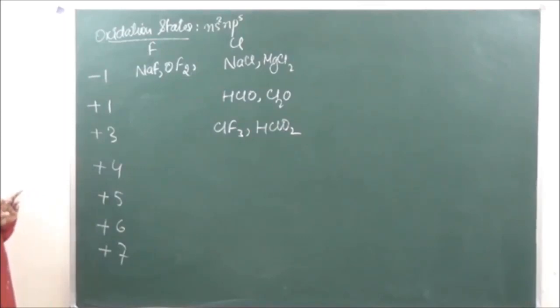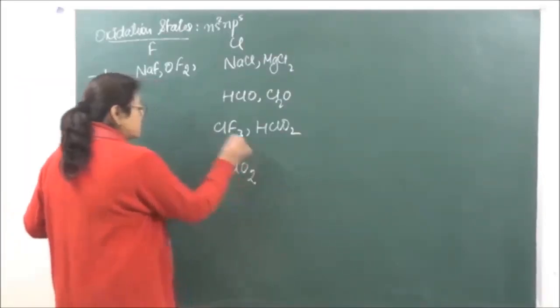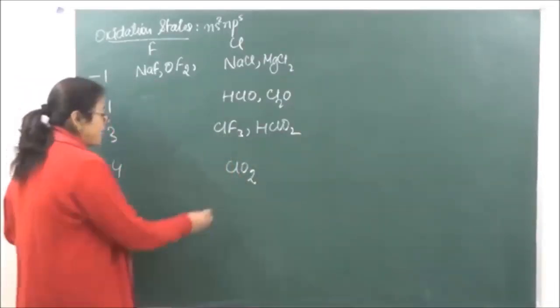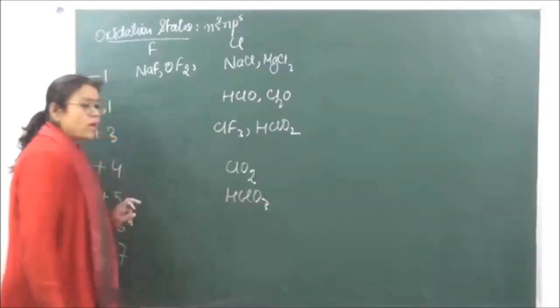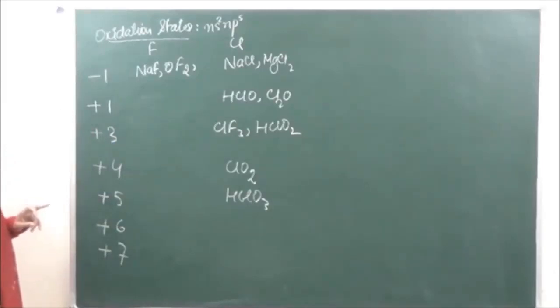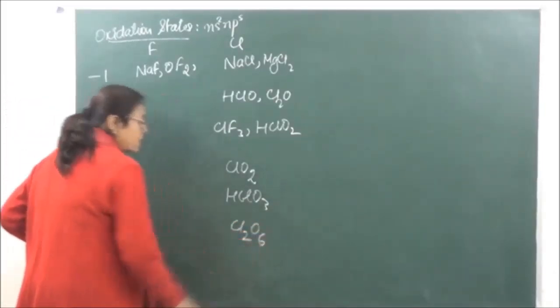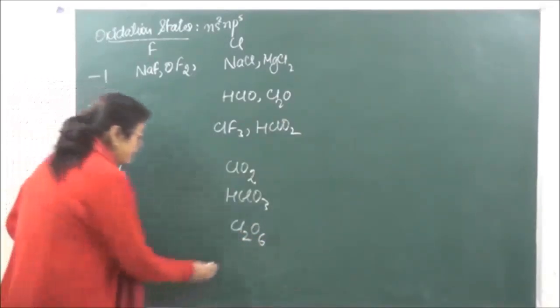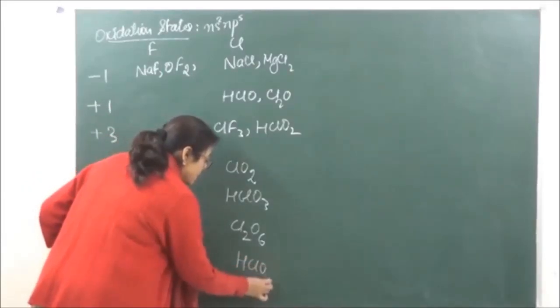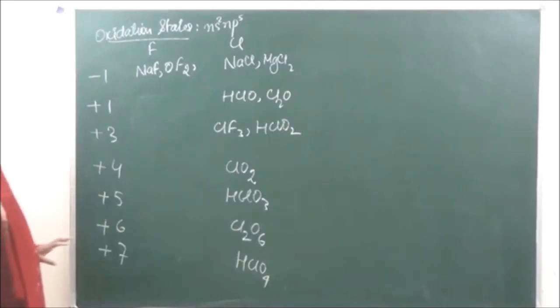फिर उसके बाद it shows +4 oxidation state in case of ClO2. It shows +5 oxidation state in case of HClO3. Then it shows +6 oxidation state in case of Cl2O6, right? And +7 oxidation state in case of HClO4. Then next we go on to bromine.